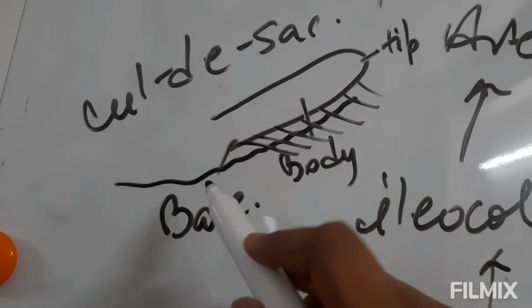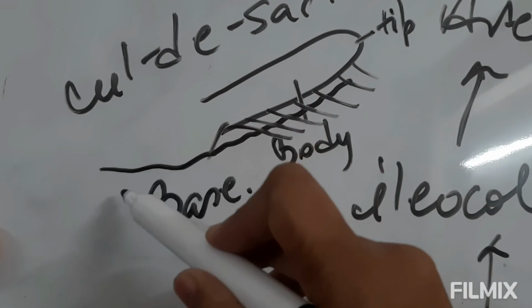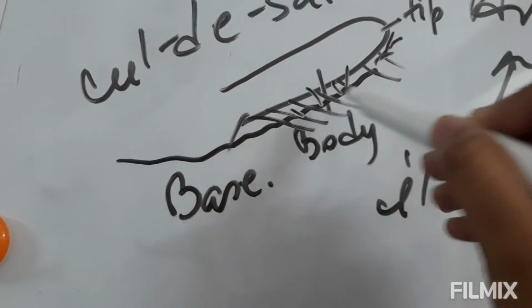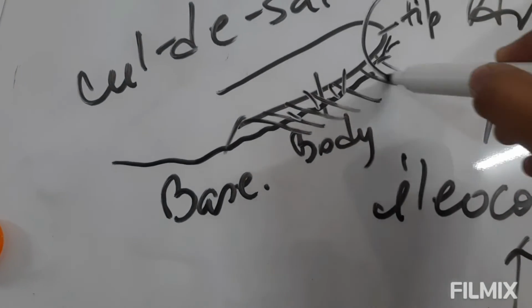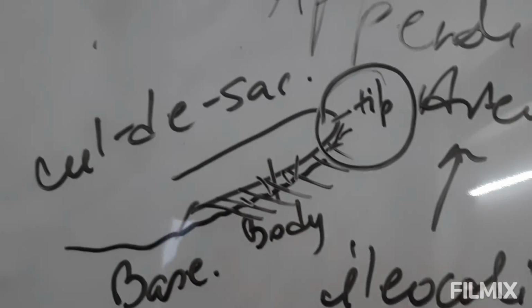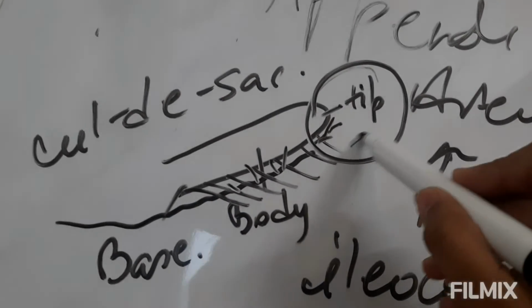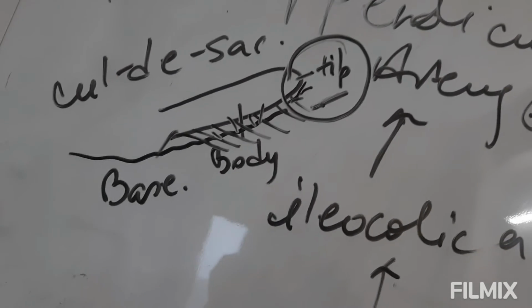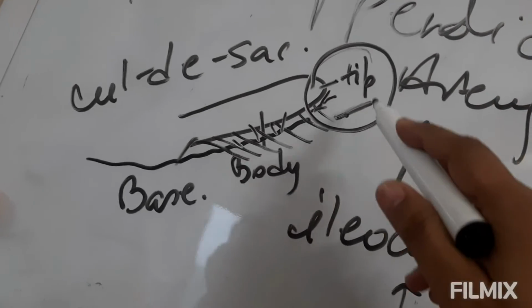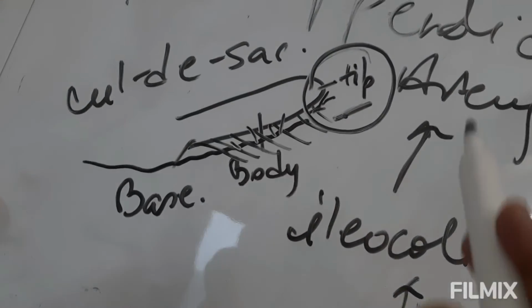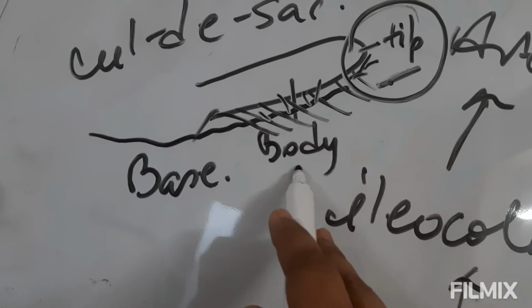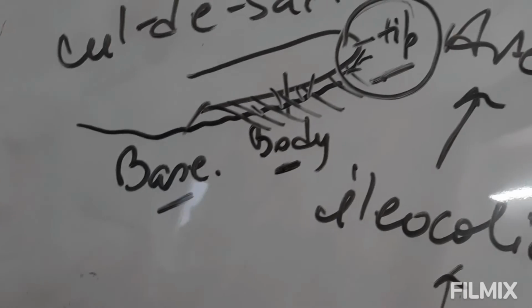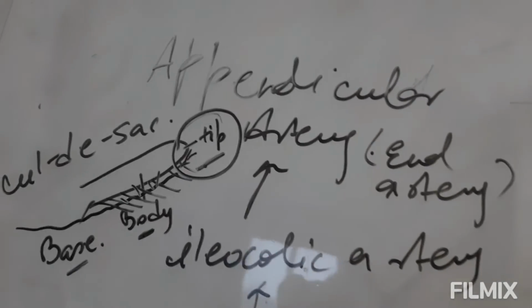Okay. Now, as this appendicular artery runs from the base towards the tip, the vascularity decreases. So because of the meager amount of blood supply, the most common site of perforation of the appendix is the tip of the appendix. So if you are seeing a perforation in the appendix, it is highly suspicious that the tip will be perforated. But perforation can also be seen in the body or in the base, but very rarely.